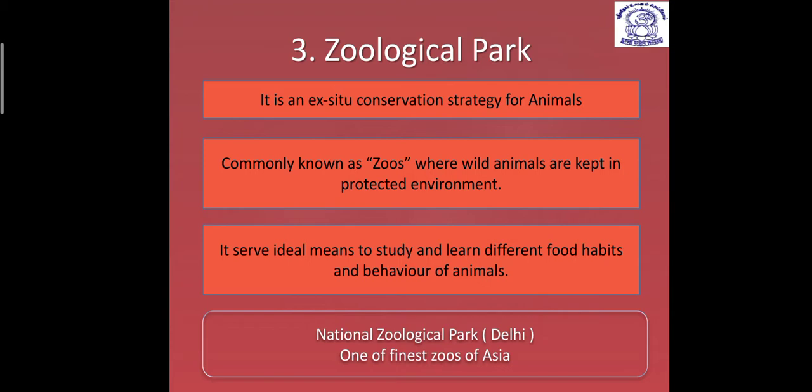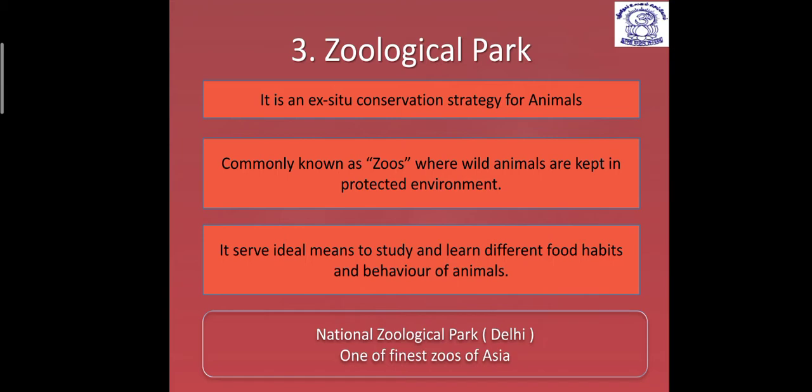Ideal means to study and learn different food habits and behavior of animals. We have to study the different food habits and behavior of animals. Among these, the National Zoological Park, Delhi is one of the finest zoos in Asia. So you remember this is a large one.